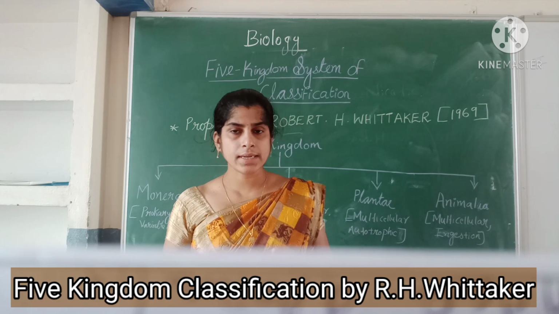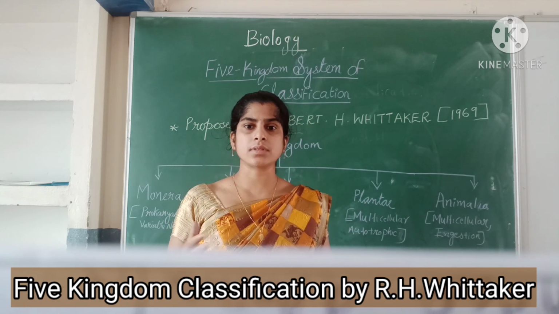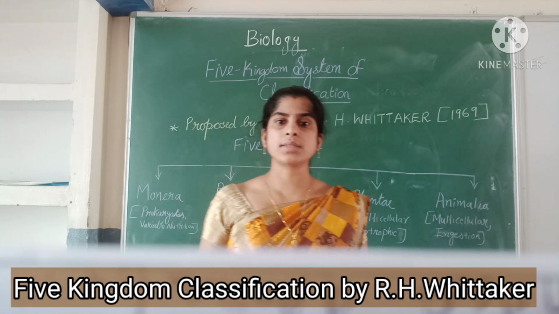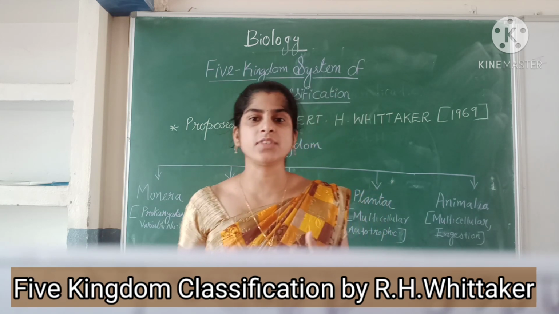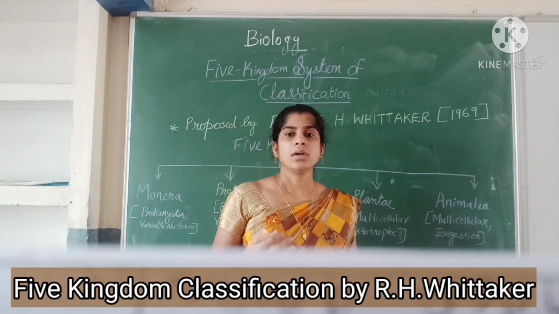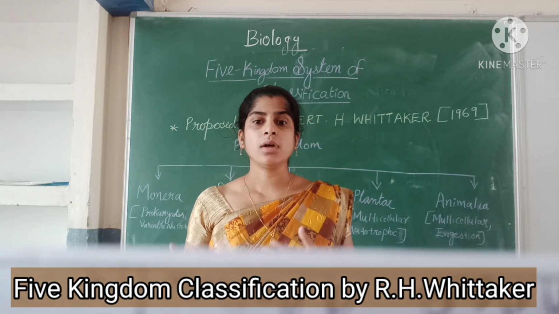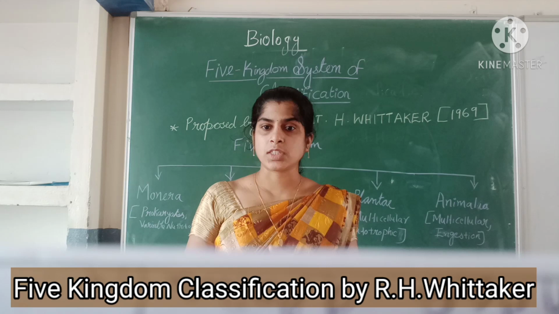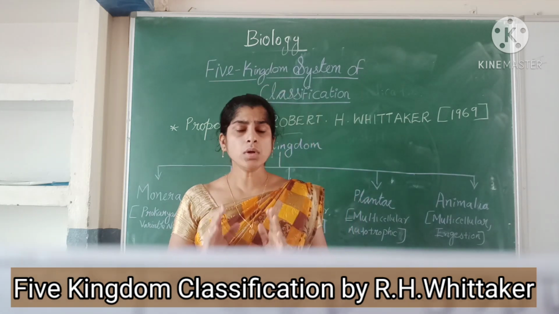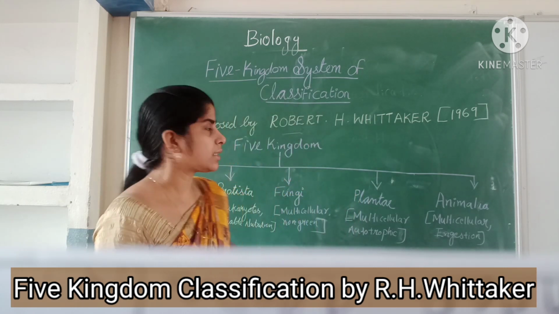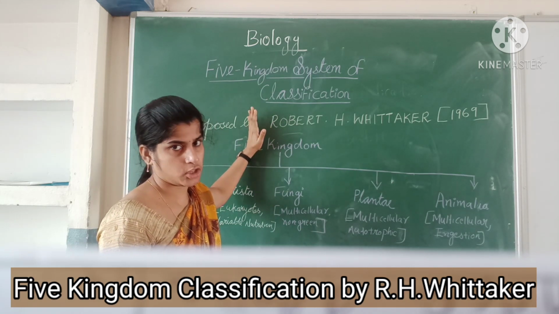Carolus Linnaeus put all organisms in either plants or animals, and this was insufficient because there were a load of organisms which could not be classified as either plant or animal. All this confusion led to a new mode of classification, that is the five kingdom classification.